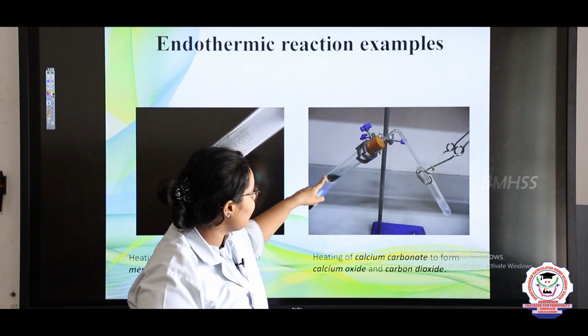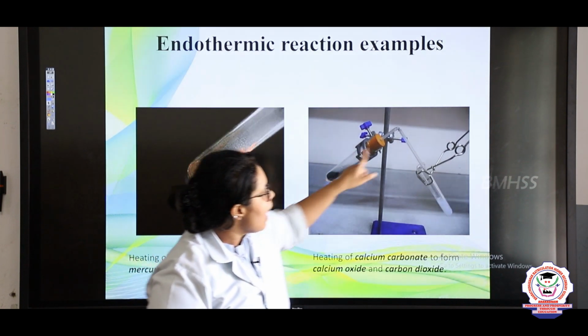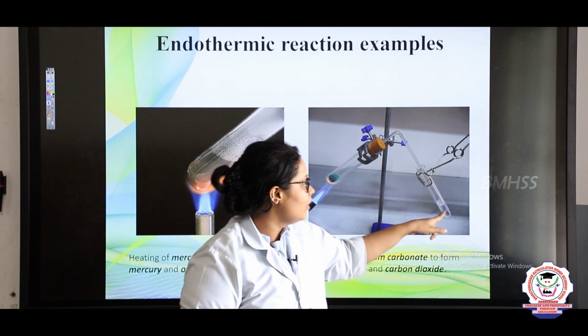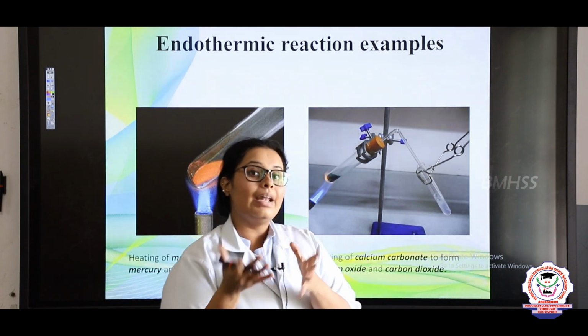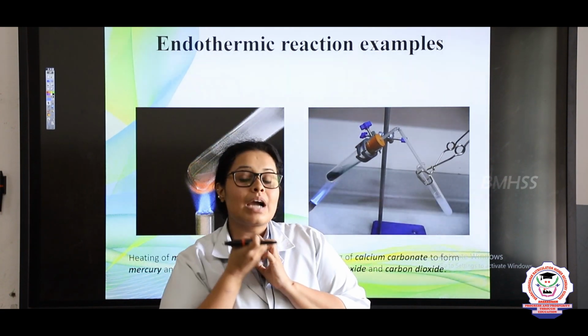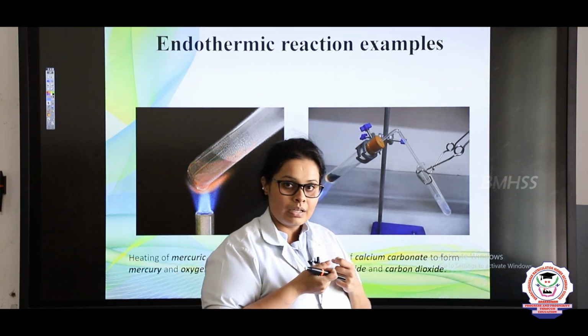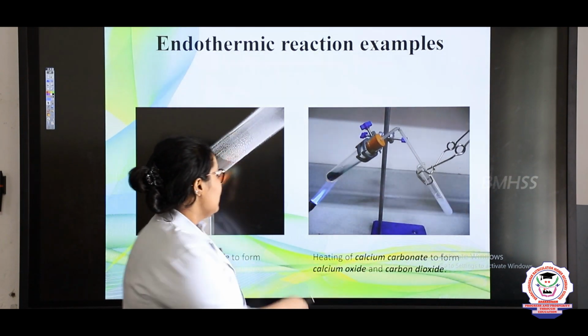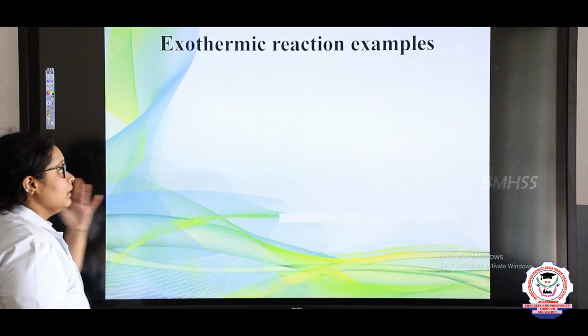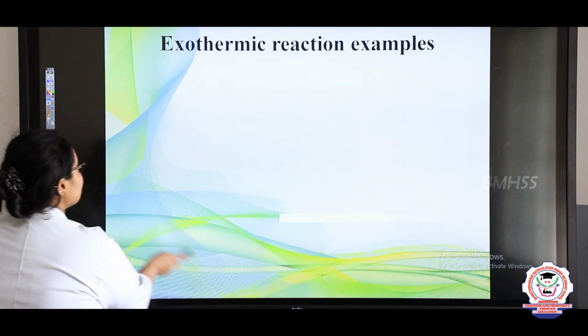So here you can see that green gets converted into black, and on this side you can see that we have kept the lime soda. Lime soda, whenever it absorbs carbon dioxide gas, will form bubbles, right? I hope you have understood till here. Now let's come to the next, that is exothermic reaction examples.